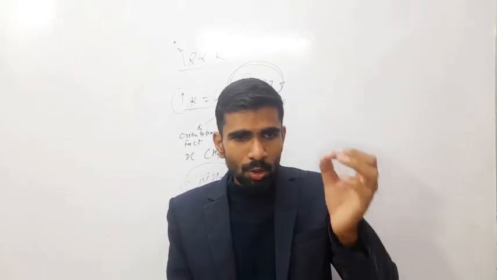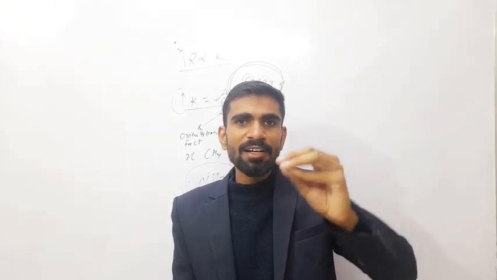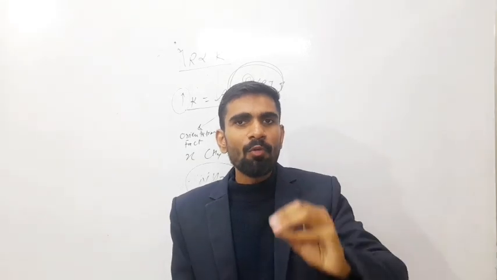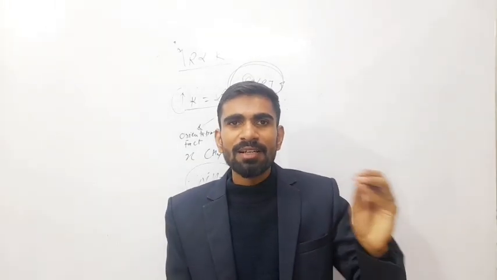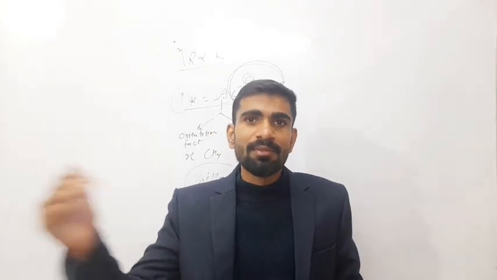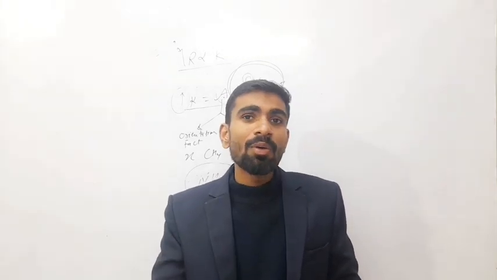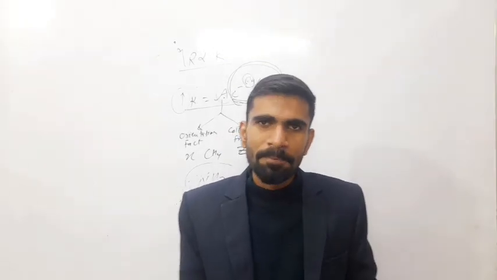The second limitation is that collision theory fails to explain the higher rates of chain reactions. Now what are higher rates of chain reactions? Generally they are photochemical reactions that occur very fast, because chains are formed in this reaction. How they collide is not explained by collision theory.